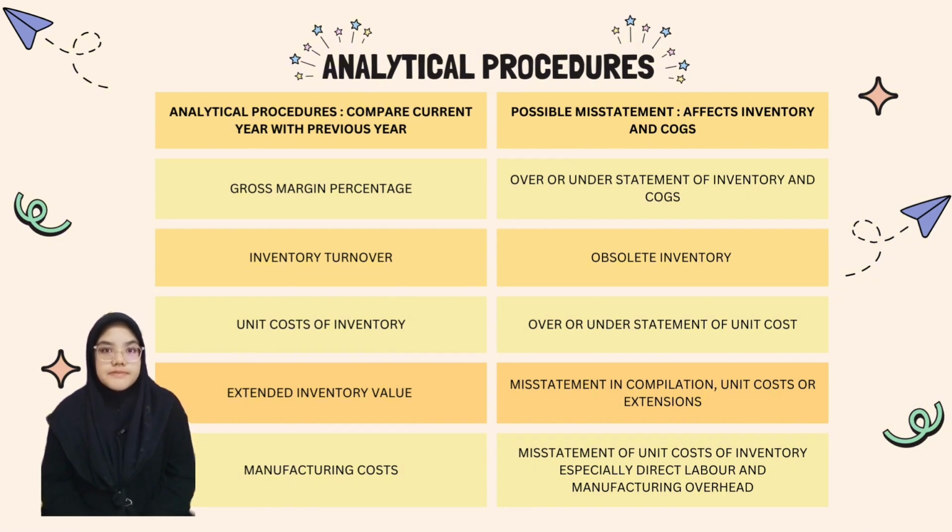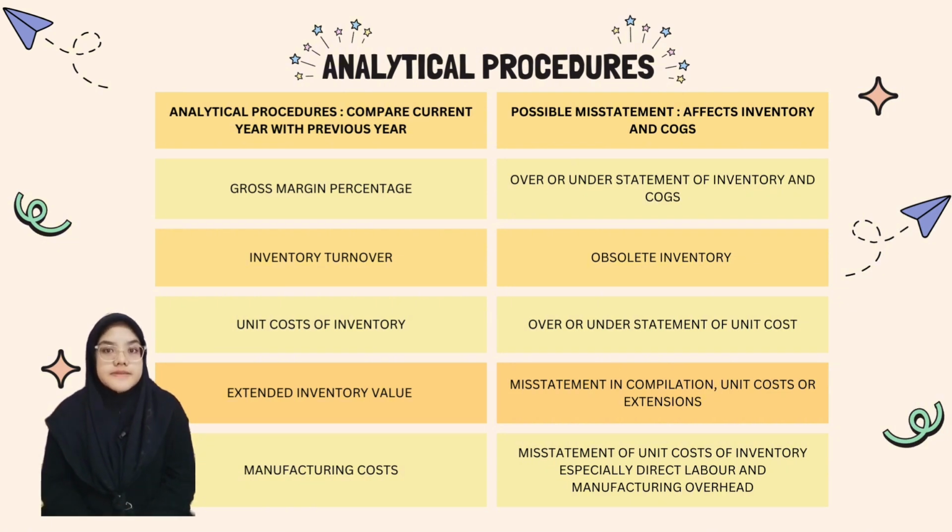The possible misstatement is misstatement in compilation, unit costs, or extensions. Lastly, manufacturing cost. The possible misstatement is misstatement of unit cost of inventory, especially direct labor and manufacturing overhead.